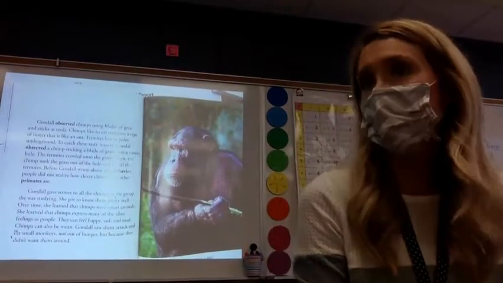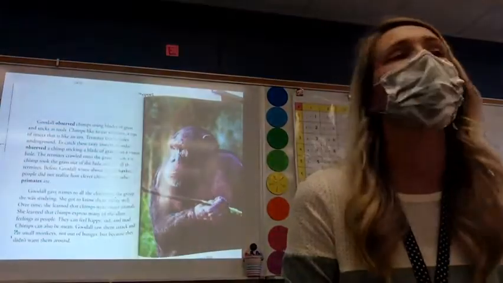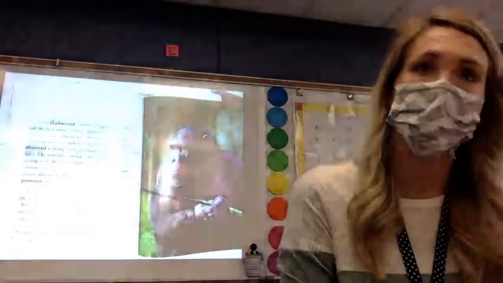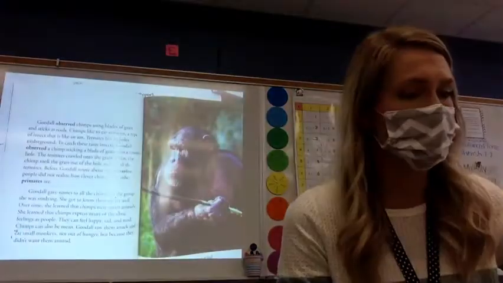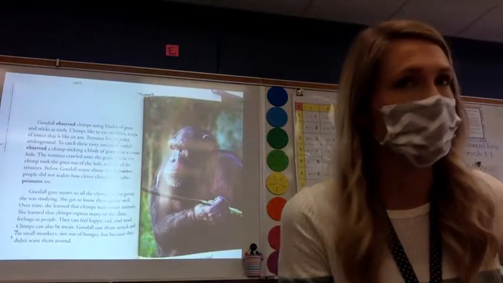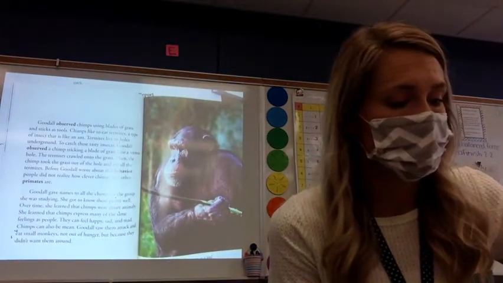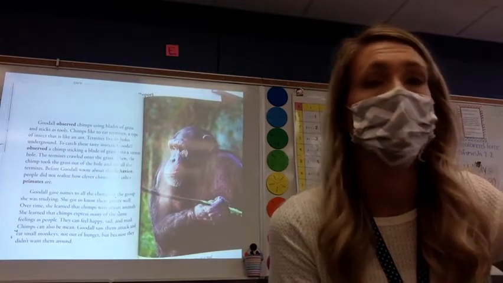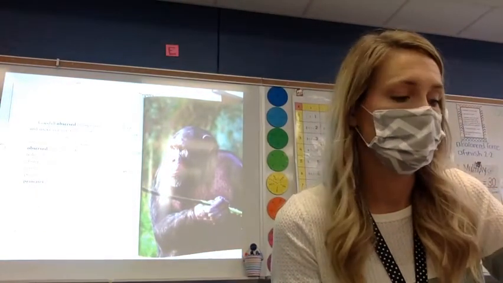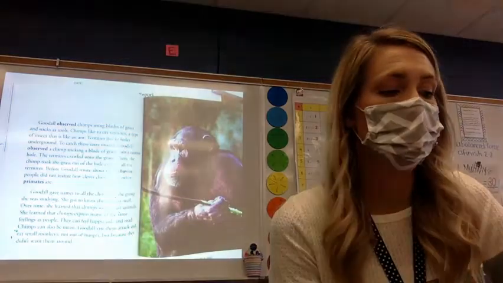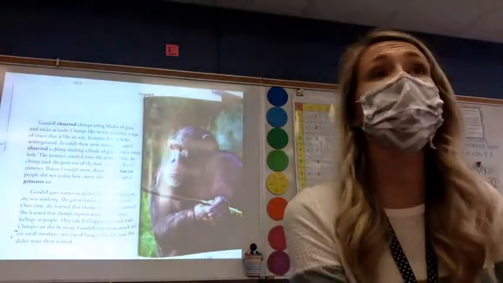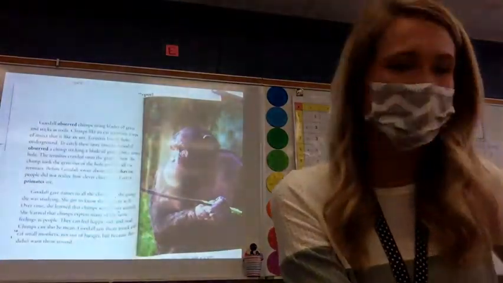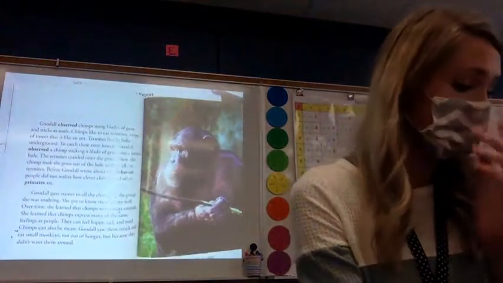Who do we see on this page? Oh, thank you, Zena, for having that hand up. How do you know that this is a chimpanzee, Zena, and not a gorilla or a monkey? Because at the bottom of the picture, you see that there's a chimpanzee. So we see from the caption, thank you, Zena, that this is a chimpanzee.